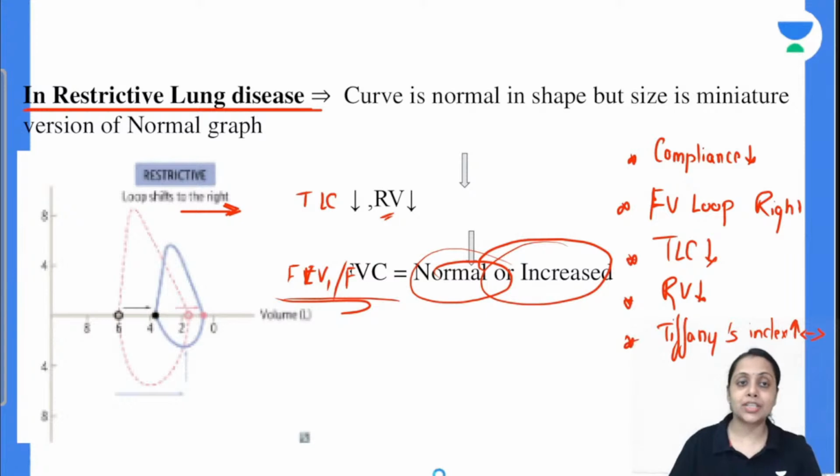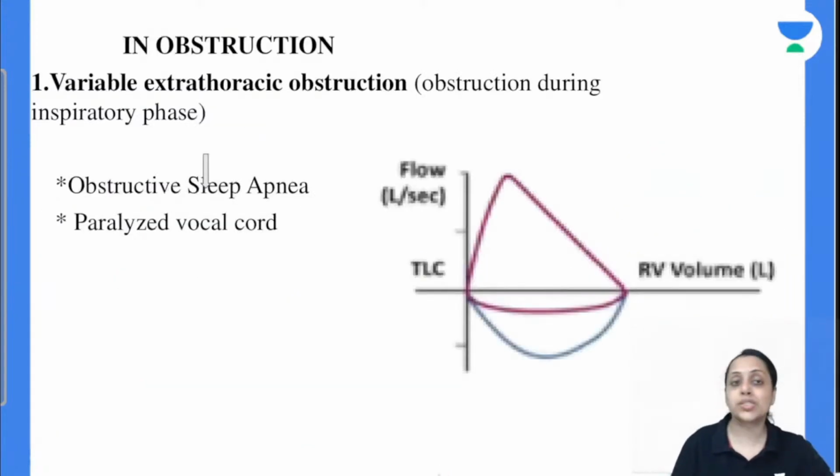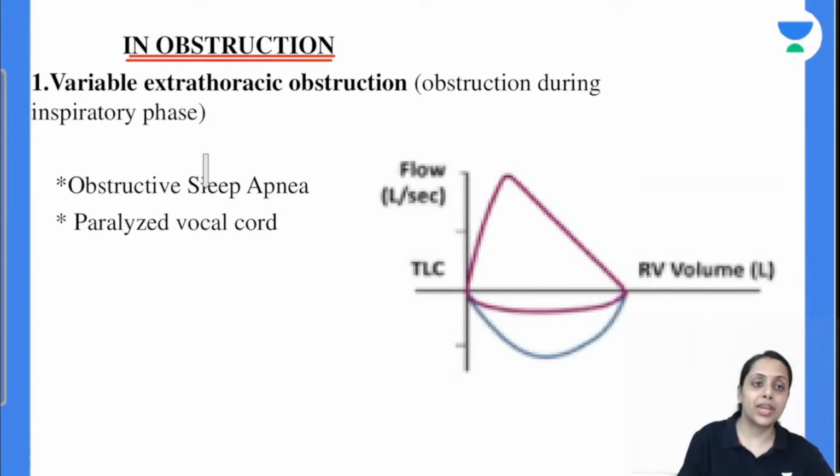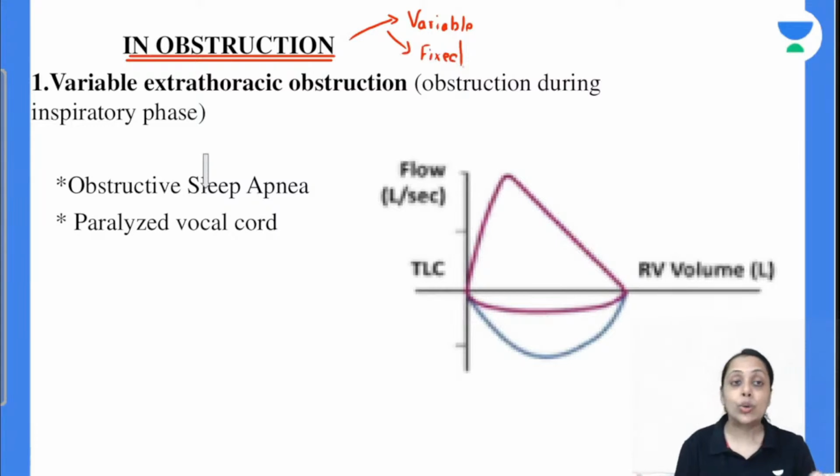So now coming to the next, we can also differentiate obstruction from this loop, whether it is a variable obstruction or a fixed obstruction. Variable obstruction can be either extrathoracic or intrathoracic. We can differentiate this too. How can we differentiate?